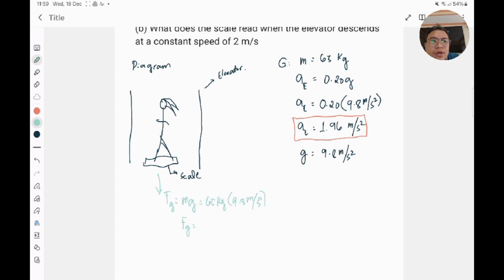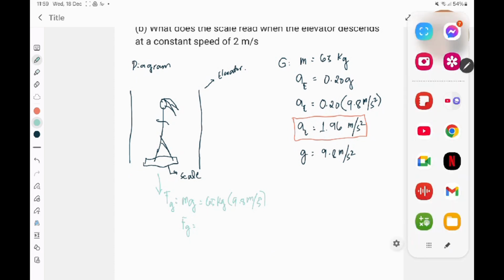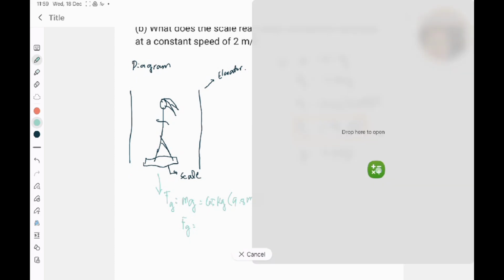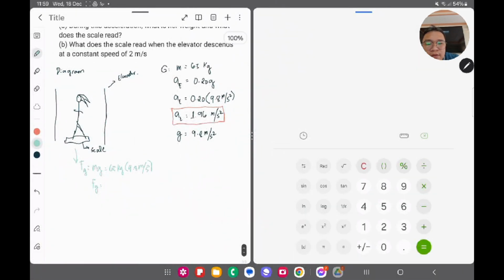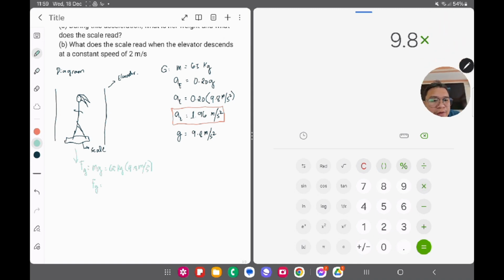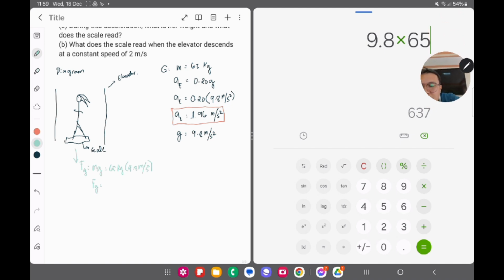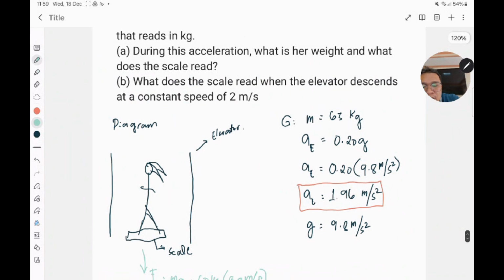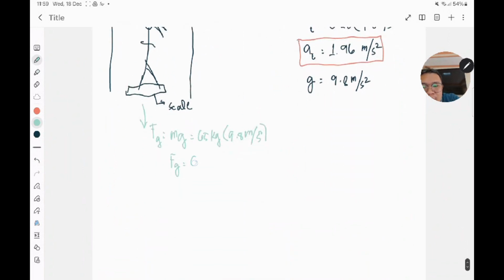So therefore, our F sub g here, or the force of gravity, or the weight of the woman itself, is equivalent to, let's use our calculator. 9.8 times 65 kilograms. So that would be around 637 newtons. So 637 newtons will be the value of our force of gravity.